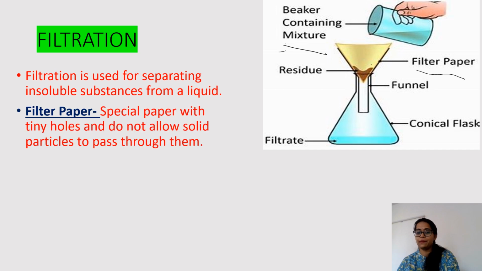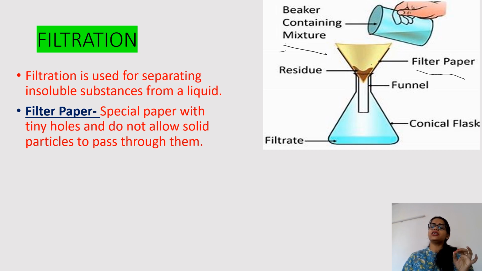Now what is filter paper? First of all, we'll understand. Filter paper is the special paper that is used in chemical laboratories when we have to separate the impurities from the clear water, right? They do not allow any of the impurities or solid particles to pass through them.